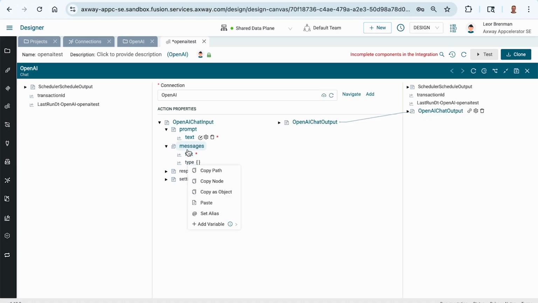Also, this is a message, you see it's a document array. So if you want to maintain context in a conversation, if you're building a conversation app and you're using this connector, then you can keep all the messages that are going back and forth in this array, so the LLM has context of what you asked and how it responded. So right now we're only sending one message, we won't worry about that.